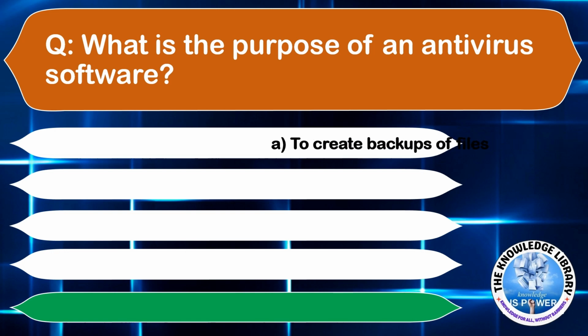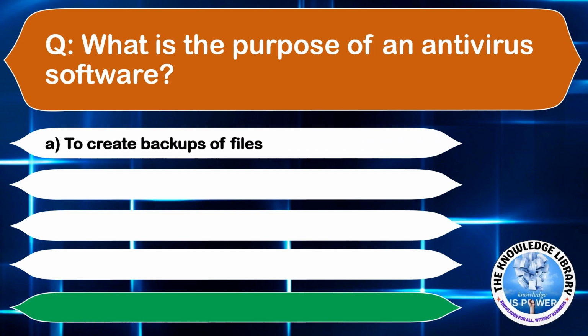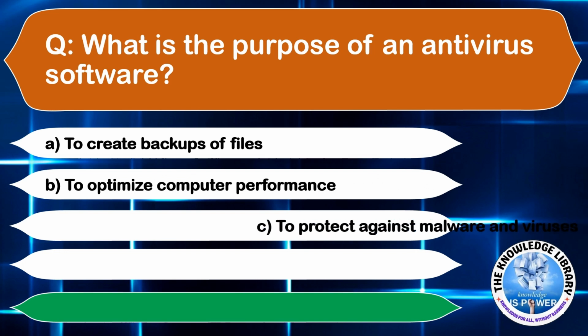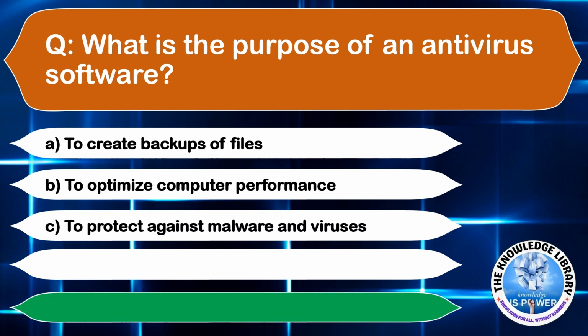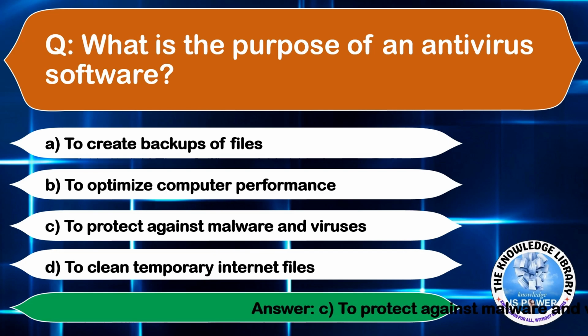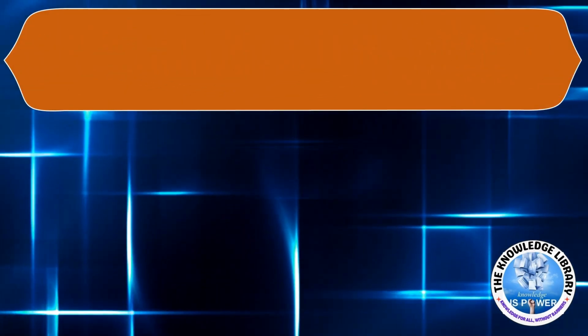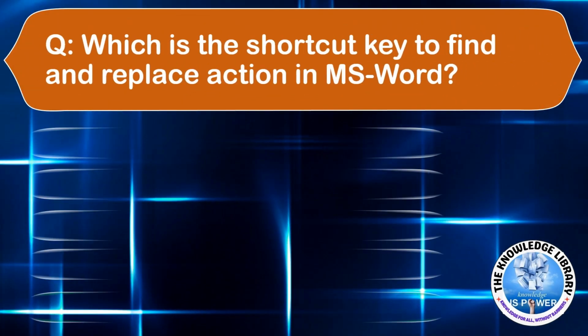What is the purpose of an antivirus software? Option A, to create backup of files. Option B, to optimize computer performance. Option C, to protect against malware and viruses. Or option D, to clean temporary internet files. The correct answer is option C. Moving to the next question.